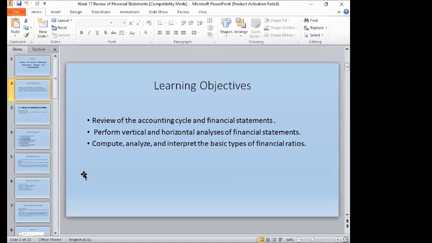Okay, we have to review the accounting cycle and financial statements, and you also have to discuss the performance of the vertical and horizontal analysis of financial statements, and compute, analyze, and interpret the basic types of financial ratios.